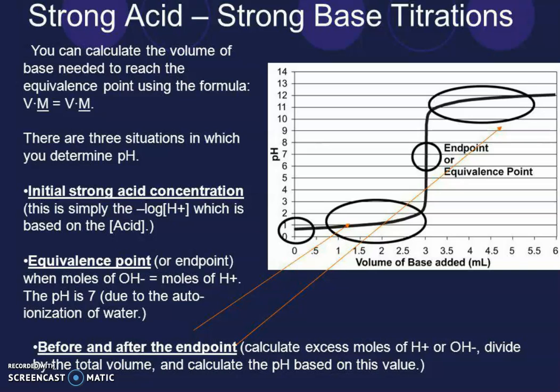Equivalence point or end point: when moles of OH minus is equal to moles of H plus, the pH is 7 due to autoionization of water. Before and after the end point, calculate the excess moles of H plus or OH minus, divide by the total volume, and calculate the pH based on this value. You can see this in the figure.